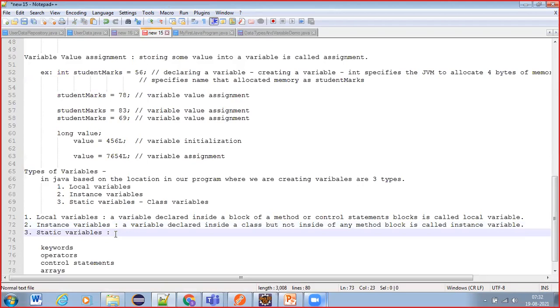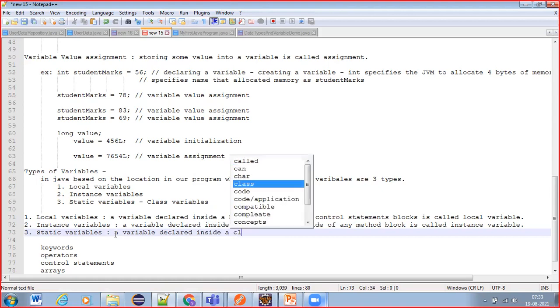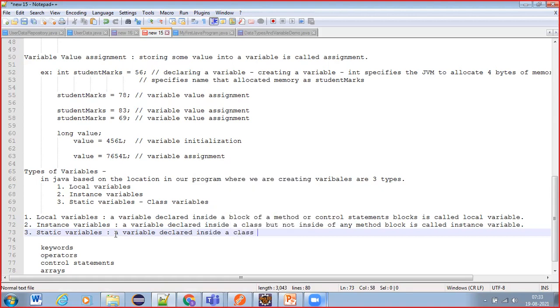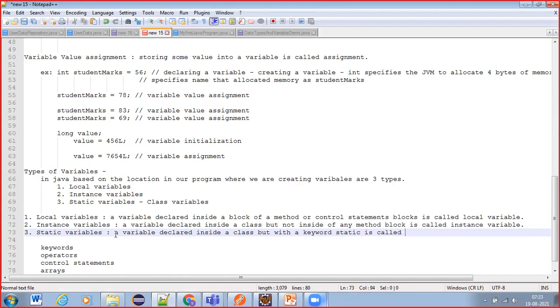A static variable is a variable declared inside a class but with the keyword static.